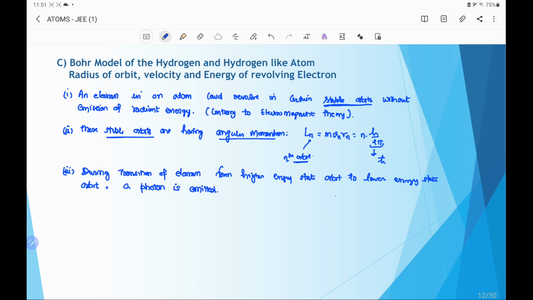And the third postulate is that during the transition of the electron from a higher energy state orbit to a lower energy state orbit, a photon is emitted, and the energy of the photon is given by h nu, and it will be the energy of the initial state, that is the higher energy state, minus the energy of the final state.